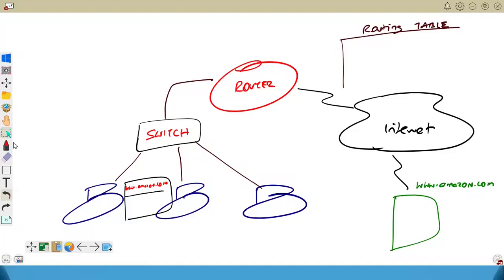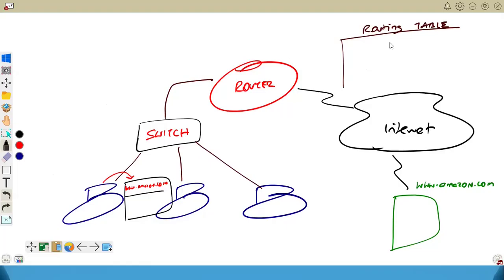For example, when you go to your computer, open up the Chrome browser and type www.amazon.com, the data goes to the router. And the router has a special table known as the routing table. Now, the routing table is like Google Maps.